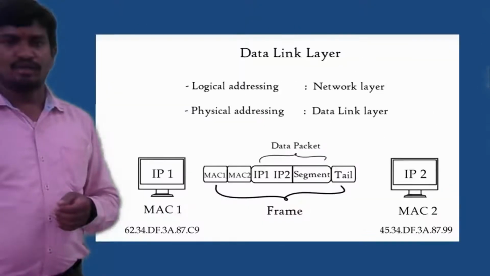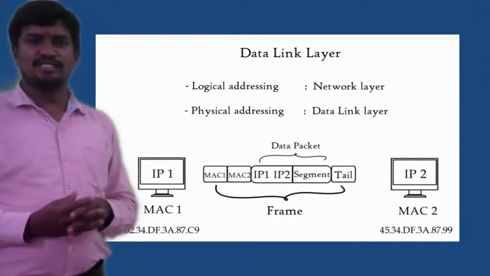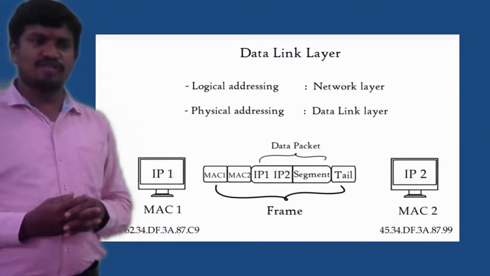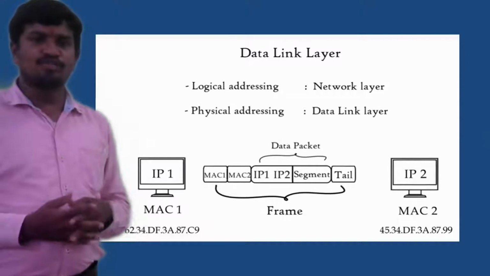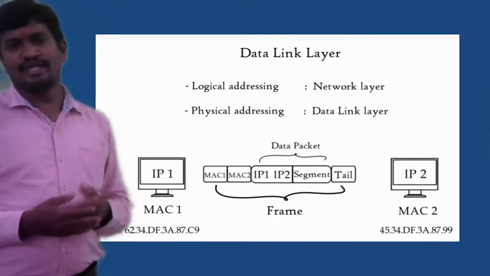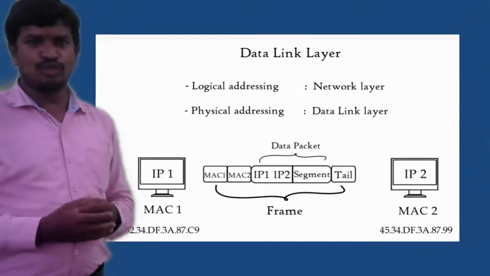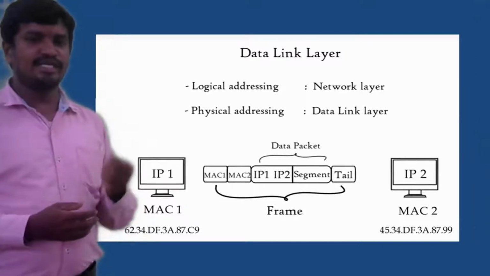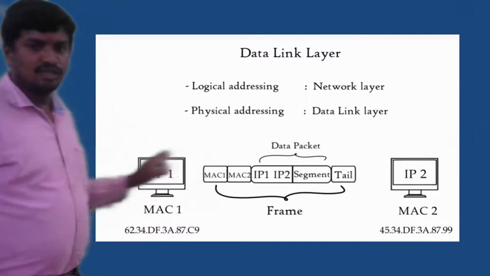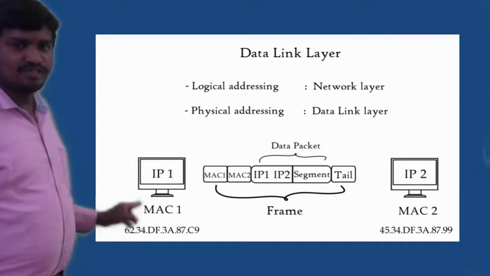And next slide, see this one. The data link layer basically deals with physical addresses, whereas the network layer deals with logical addresses. Which IP address is given to a system, and from which system data is moving, all these things are recorded in the form of logical addresses at the network layer. Once you find the network layer logical address, it should be attached to a physical address. That duty is taken care of by the data link layer. So in this method, there is a system which has an IP address, which is a logical address, and a MAC, which is a physical address.